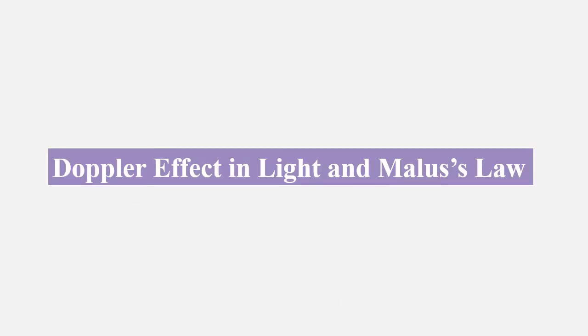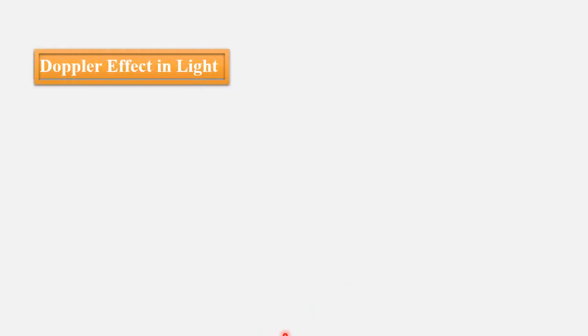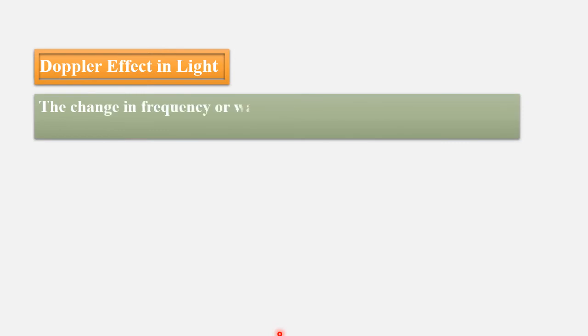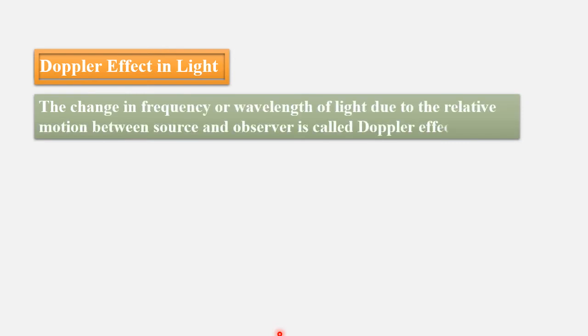Doppler effect in light and Malus law. Doppler effect in light: the change in frequency or wavelength of light due to the relative motion between the source and the observer is called the Doppler effect in light. That means the apparent frequency and the actual frequency are different.